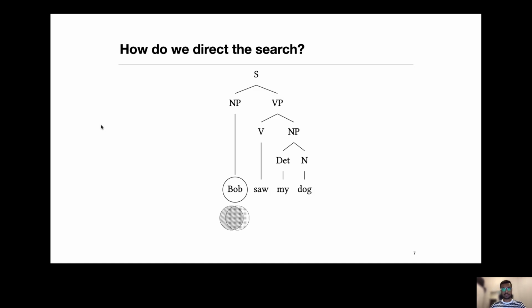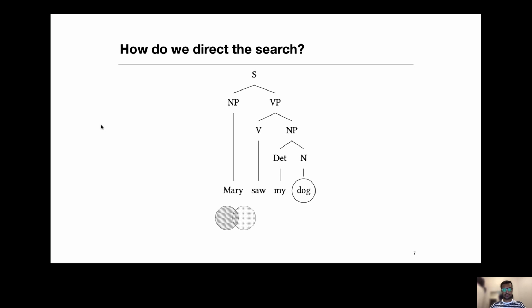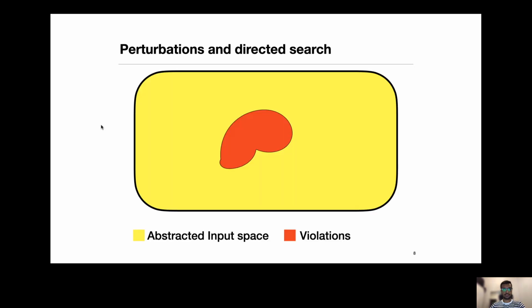Let's say we replace this terminal symbol with Bob, but then the violation is no longer there. This is not a violation. So we revert back to Mary, we pick another terminal symbol and replace it with some new terminal symbol. And this is how we perturb the inputs to generate more inputs and also direct the search.